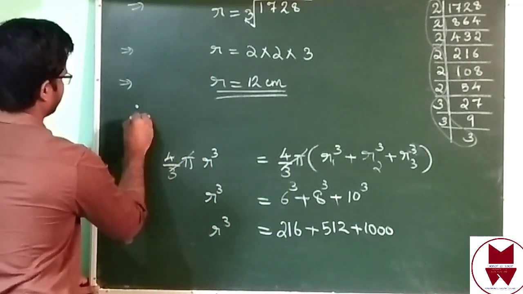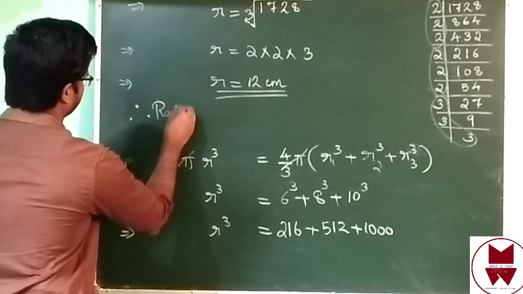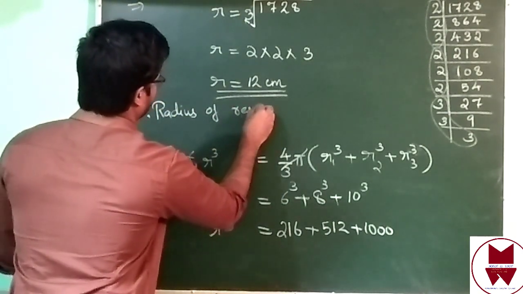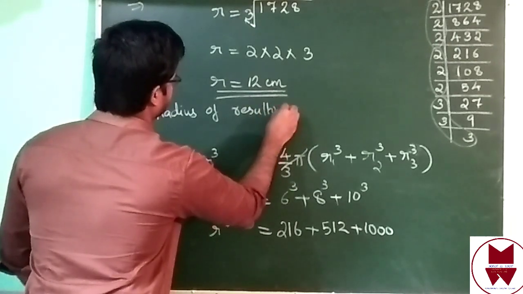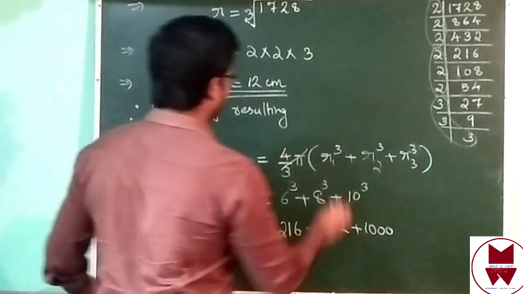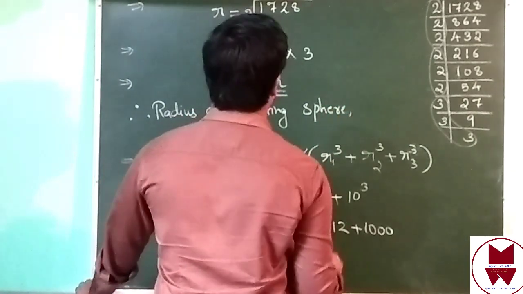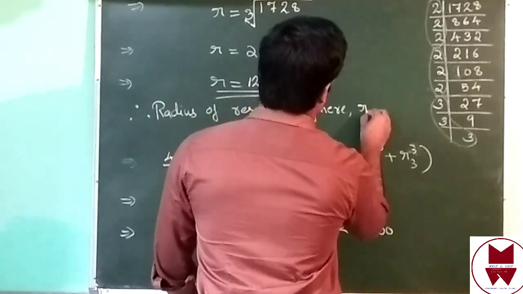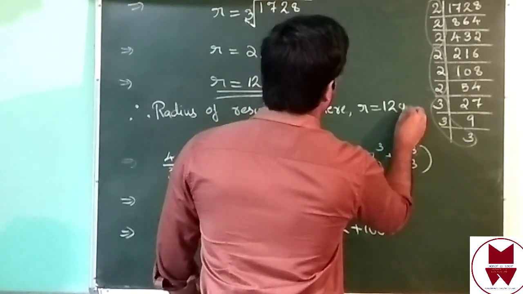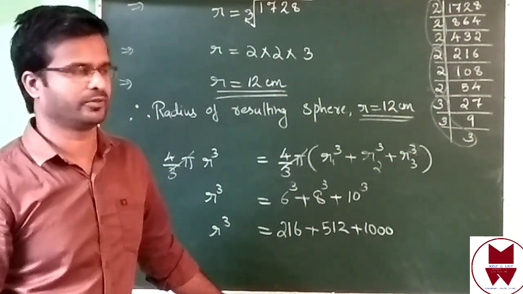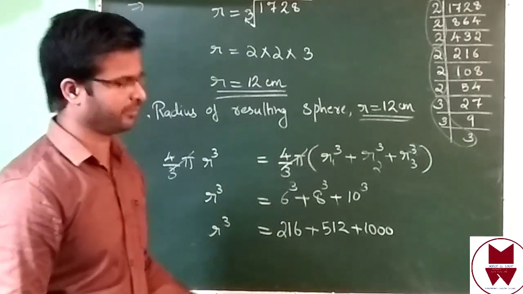Therefore, the radius of the resulting sphere R equal to 12 centimeter. Then we got the radius of the resulting sphere R equal to 12 centimeter.